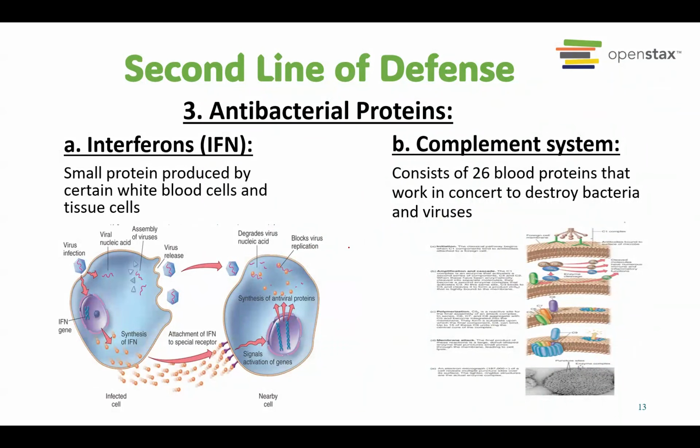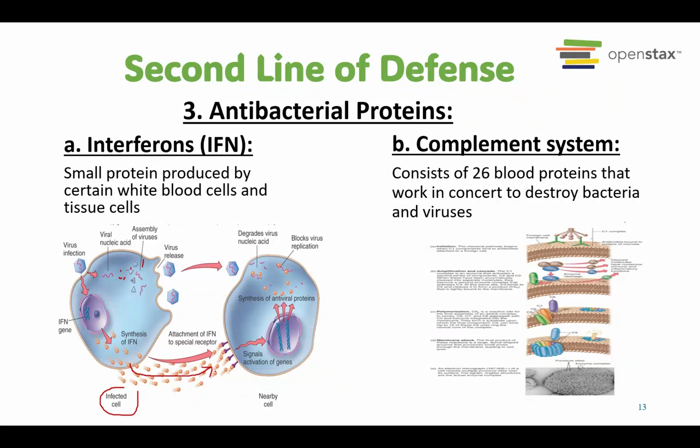The next process and the second line of defense is called the antibacterial proteins. So we will produce some proteins that will fight against bacteria. The first one is called the IFN, which is the interferons. So what is interferon? Interferon is actually produced by the infected cell. Let's say there is a virus coming into our body, it will be infecting this cell. So those cells that have virus in them usually produce a protein called the interferon.